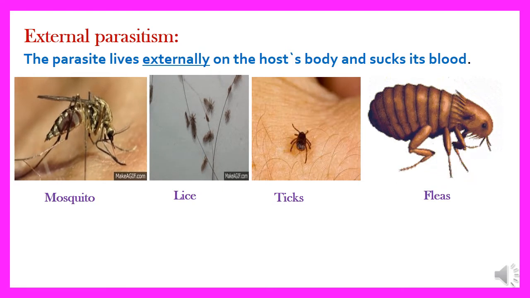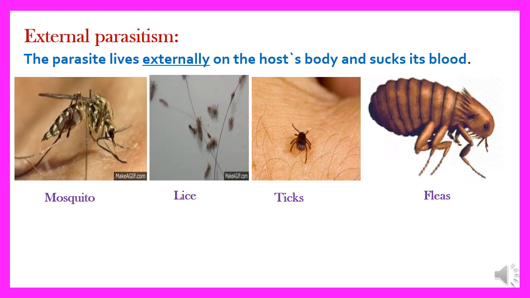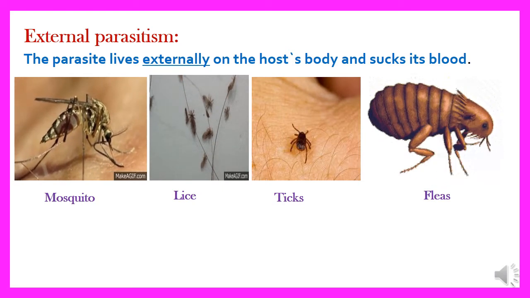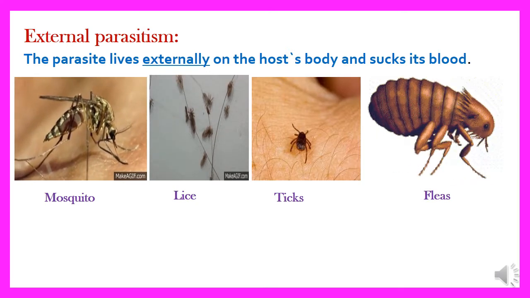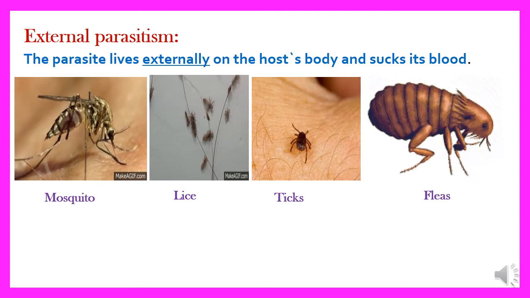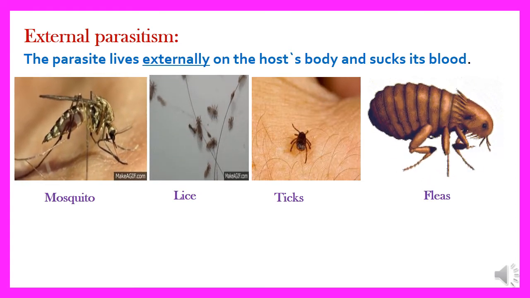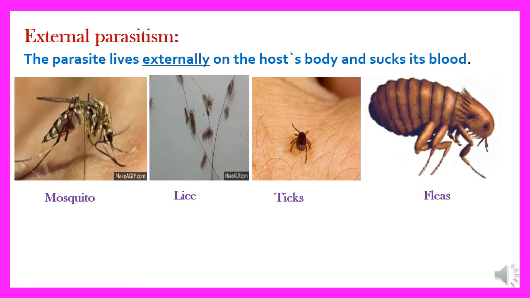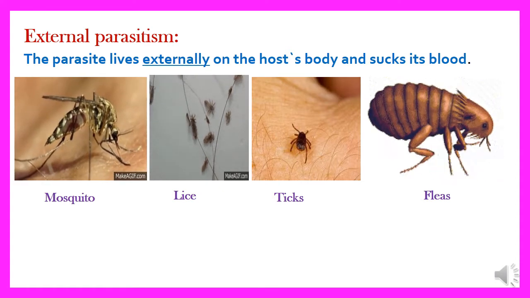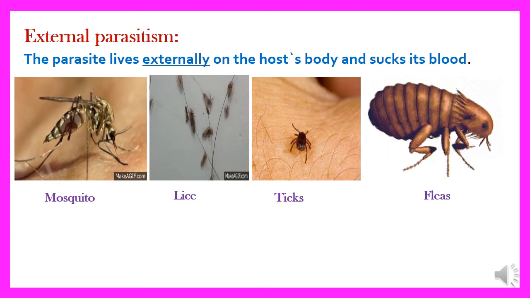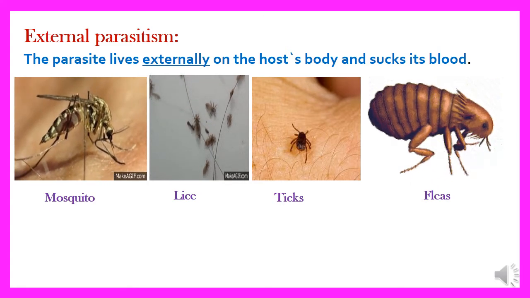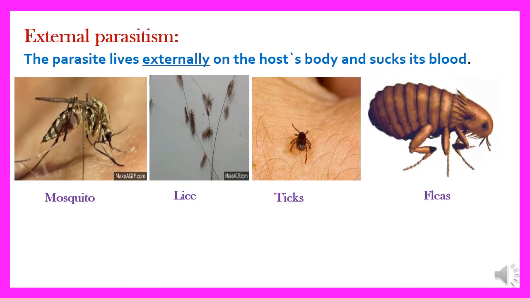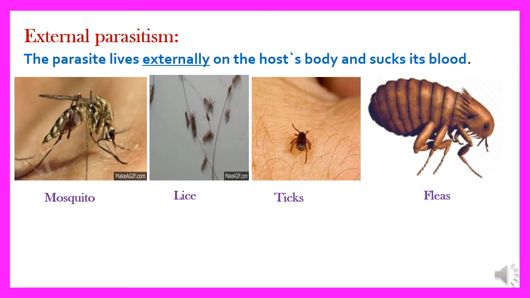So in this relation, one of them gets benefit or gets its food, like mosquito, lice, ticks and fleas, while the other is harmed. As I said before, all these insects, after sucking the blood, cause some inflammation and scratching, and in the worst case, it could convey some diseases, as I will say after a while. So let's say it again.